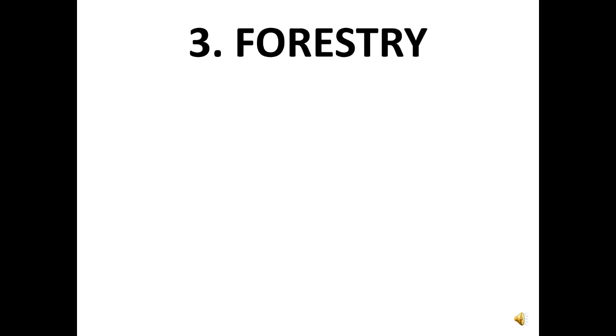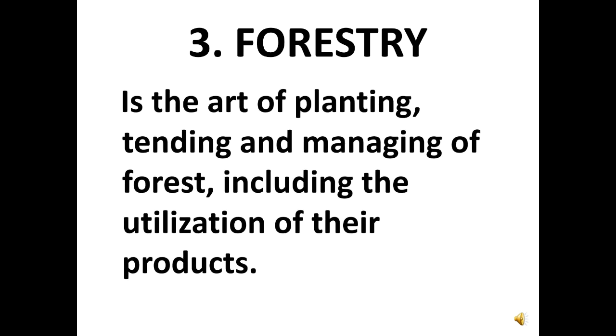Now the next one is forestry. This is another component of agriculture. Forestry is the act of planting, tending and managing of forest, including the utilization of their products. So forestry involves the planting of trees, you care for the trees, and you manage the trees and the utilization of the products of this forest.